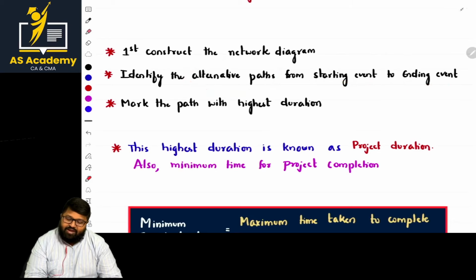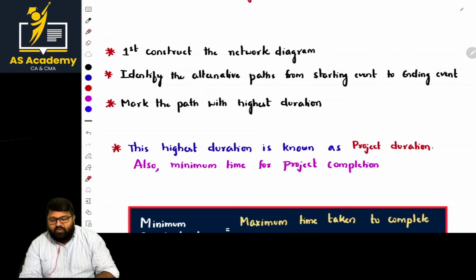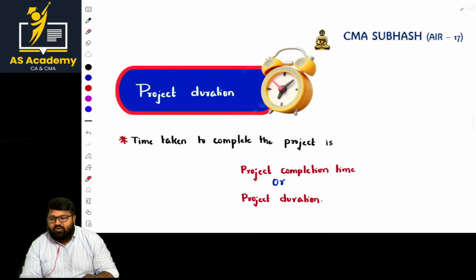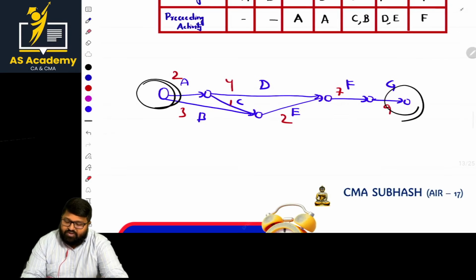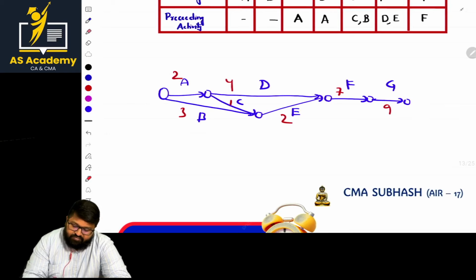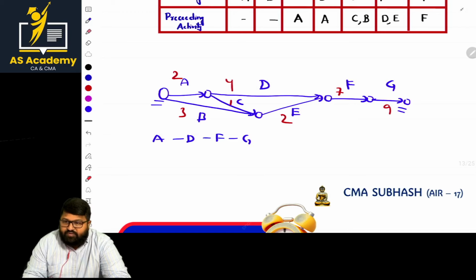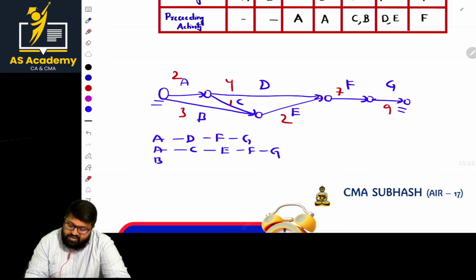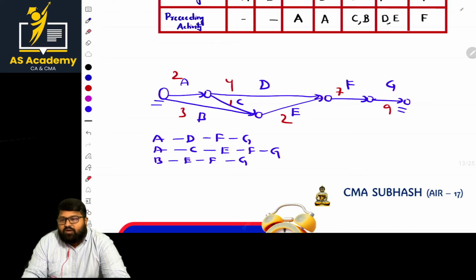After identifying the paths, what should you do? You should do the totaling up. For example, in this diagram, what are the alternative paths from the starting part to the ending part? Basically, that is A, D, I, F, and G. That is one path. Next, A, C, E, F, and G. What is the third case? B, E, F, and G. These are the three alternative paths we are having.